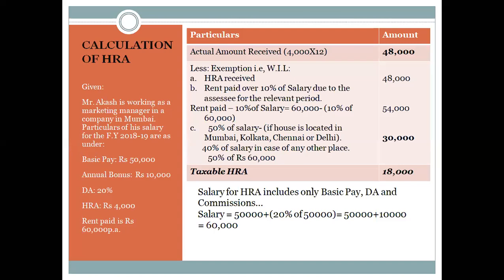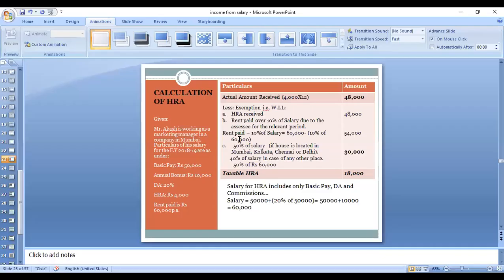Okay, rent paid is rupees 60,000. We have at the end of the question minus 10% of. So I think I've made a mistake over there. It is not 60,000, it is 50,000. While I'm sending it back to you people, I'll just edit that and send it to you. For now, I've just made a small mistake. Instead of salary amount, I have taken rent amount. Rent paid is 60,000. Salary paid is, I'll just correct it right now for you people to understand it better.